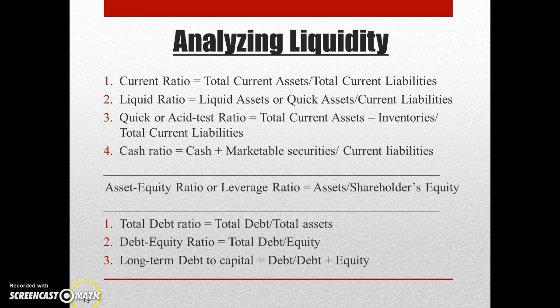Analyzing liquidity. Liquid assets are those assets that can be converted into cash quickly. In the quick ratio, we subtract the inventories from total current assets since they are the least liquid assets. A financial analyst may examine the ratio of cash and equivalents to current liabilities. One of the most widely used financial ratios is the current ratio, which is taken from the balance sheet.